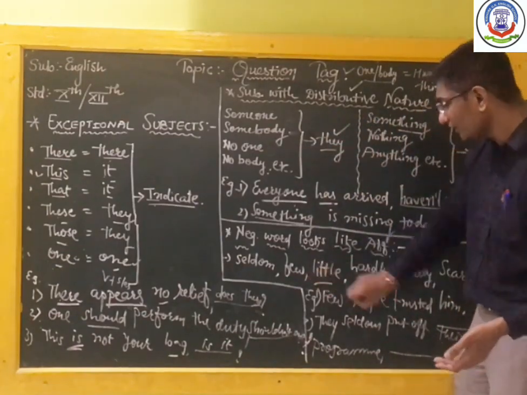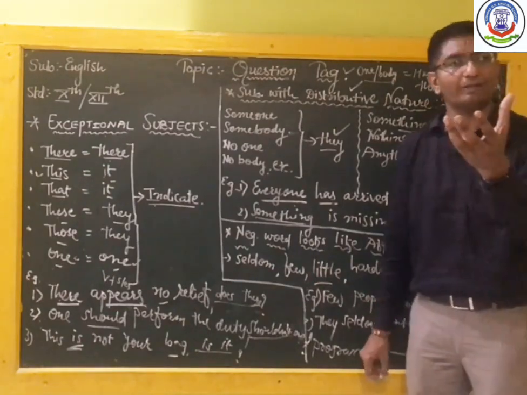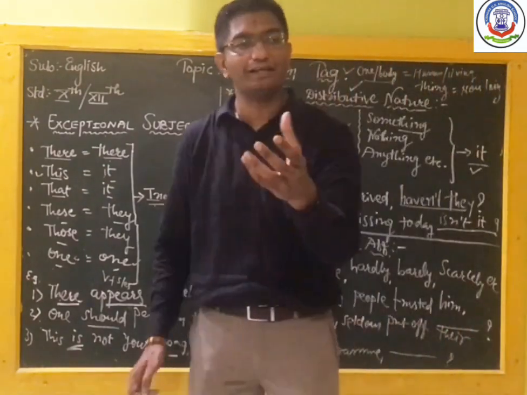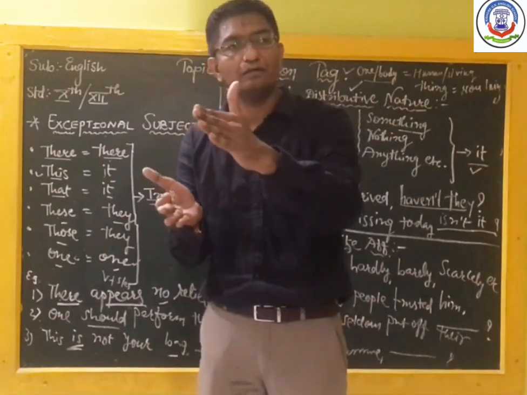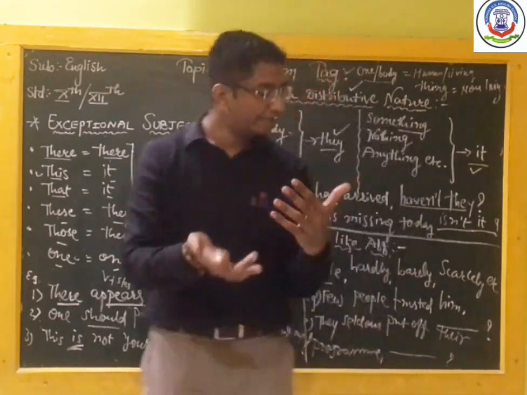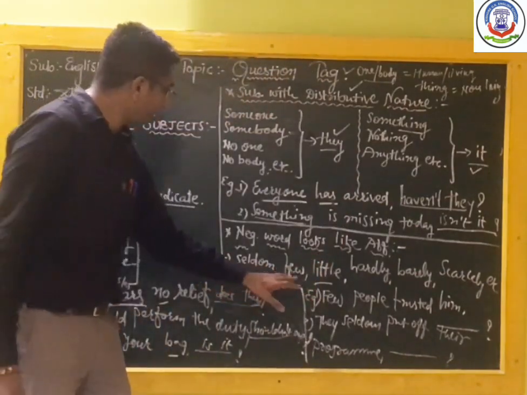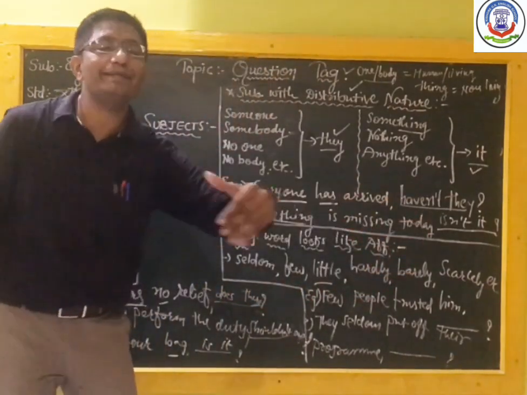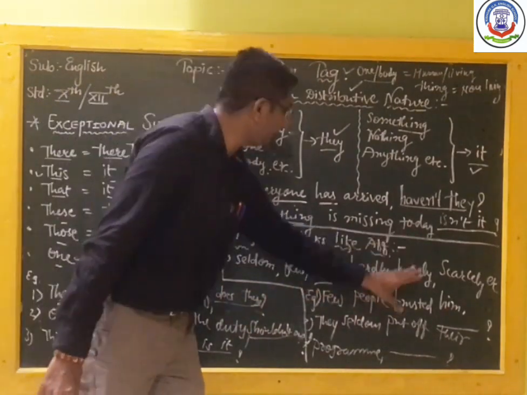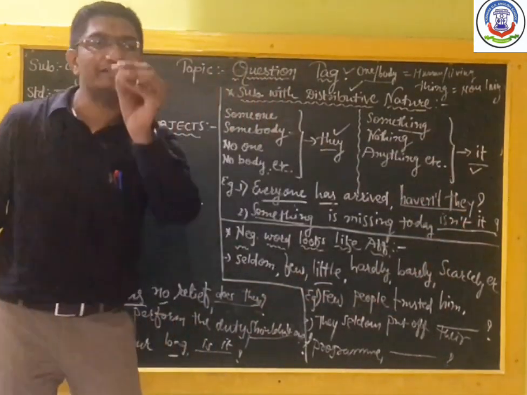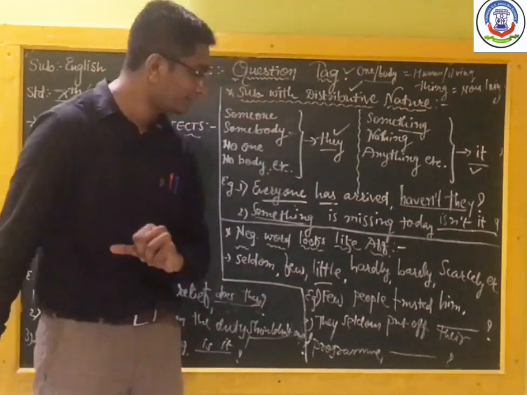And little, तो little is used for liquid things, बराबर? Liquid things, तो उसके लिए little. But if I write little means nothing, but if I write a little, तो कुछ है. So it means that these words all are negative. They are used in negative terms. Means seldom, few, little, hardly, barely, scarcely, etc. These words are used as negative words.